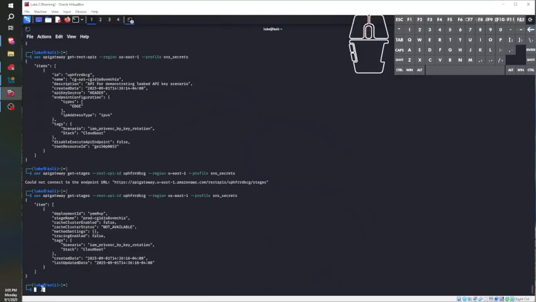Enumeration command. AWS API Gateway, get resources, REST API ID.